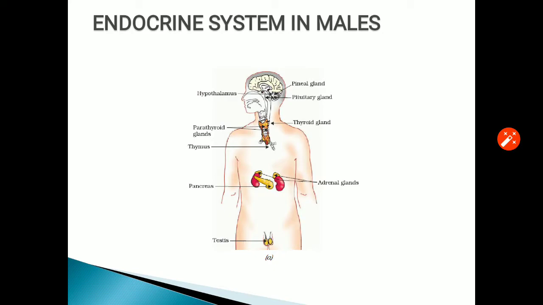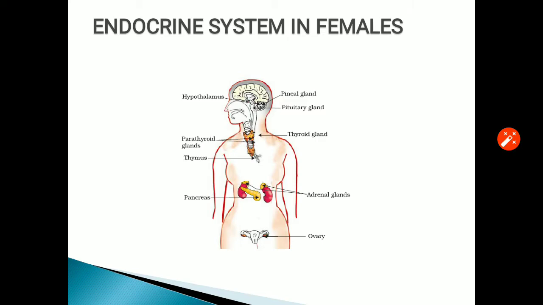Now there is the location of different glands in the male. Let's start with the head part. There is the pineal gland, pituitary gland, hypothalamus, thyroid in the neck, parathyroid over it, then the thymus, adrenal gland above the kidneys, pancreas, and testis.